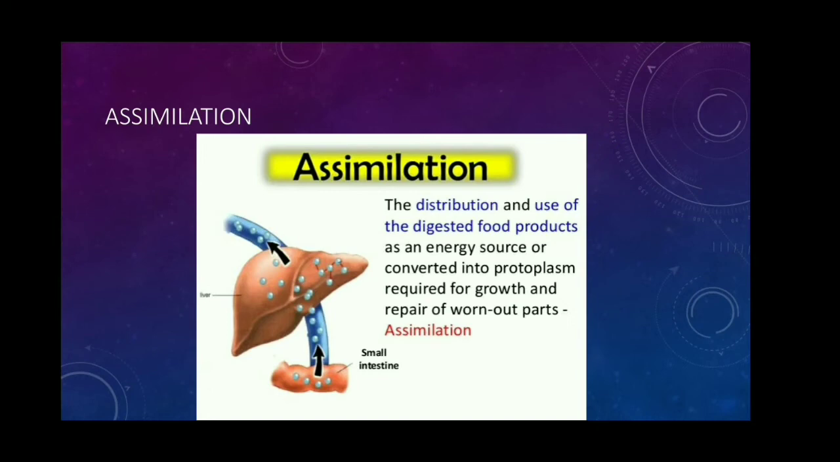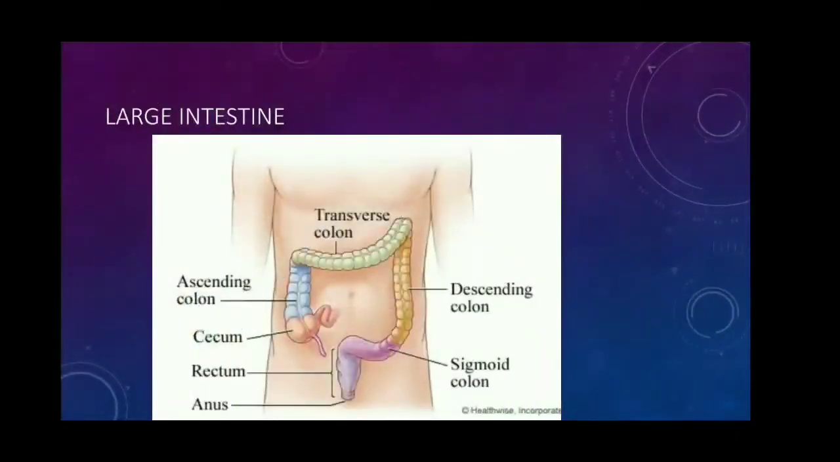Next is the large intestine. The unabsorbed and undigested food is passed into the large intestine. In the large intestine, no digestion takes place because digestion and absorption are almost over. Digestion is completely over in the small intestine, and the absorption is also over. The undigested and unabsorbed food enters into the large intestine.